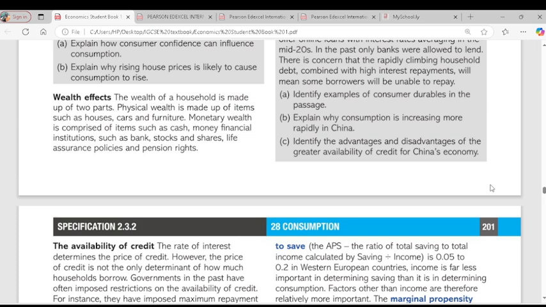Yes. Okay. So what are the two important ways in which the wealth of households can increase?